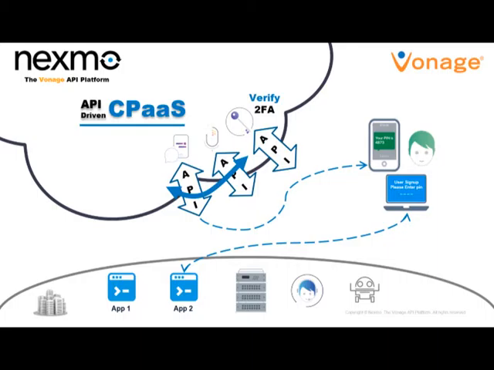Now let's say for some reason this SMS isn't delivered. We don't get a delivery receipt from the network or from the handset, or for some other reason, maybe a period of time has elapsed and they haven't yet responded. We can now leverage our voice API to make a call to the customer and use text-to-speech to tell them the code, and they can enter it that way.